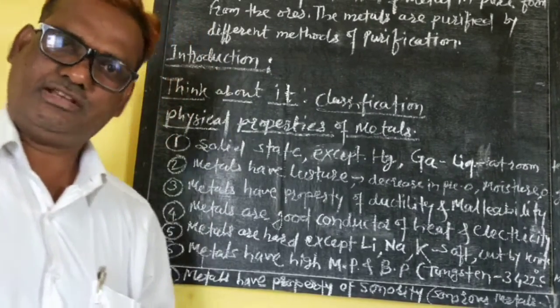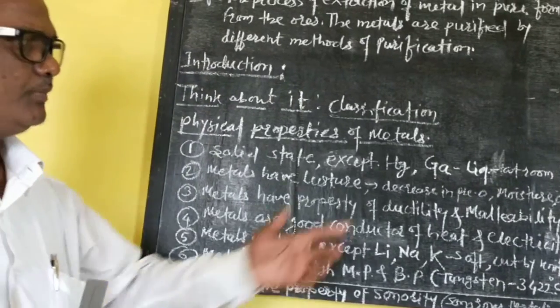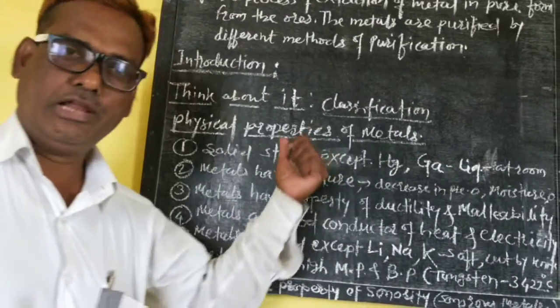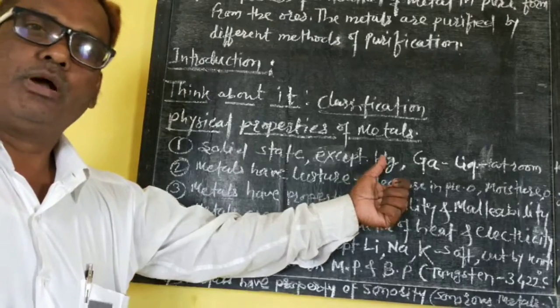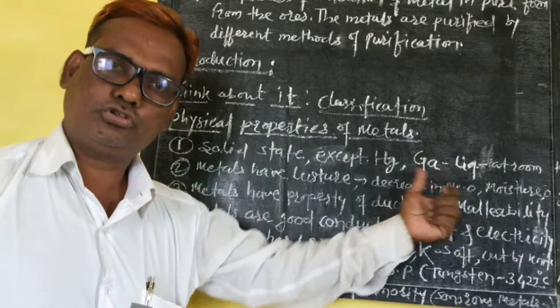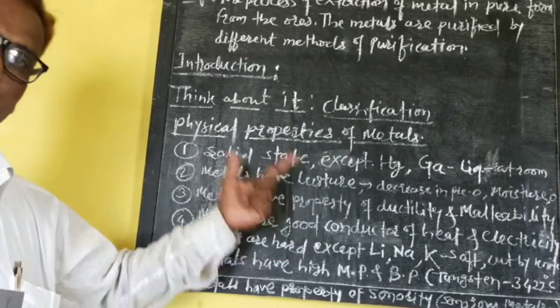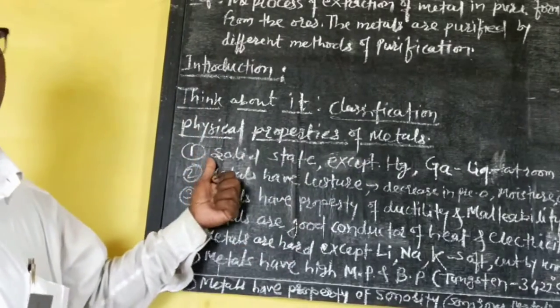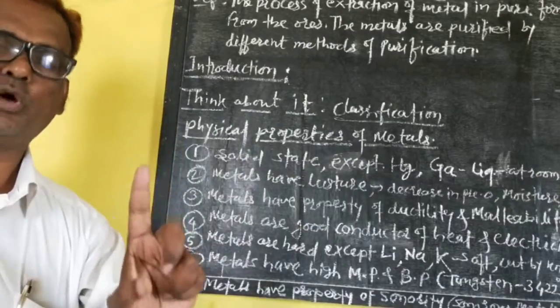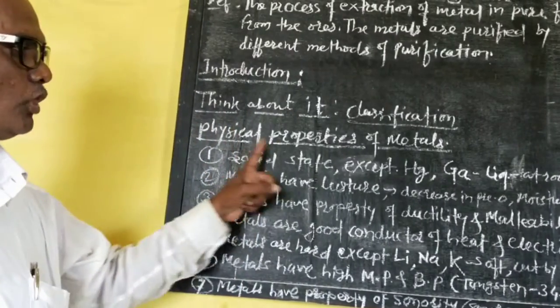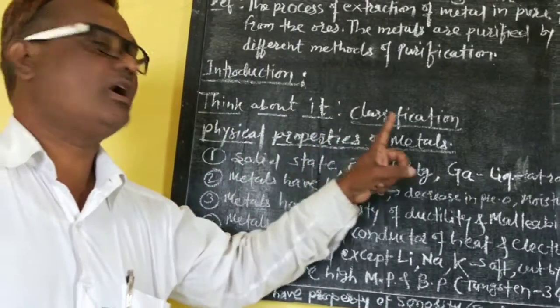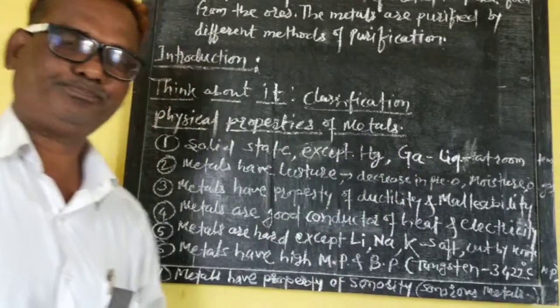In our house, the temperature is normal. These two elements are in liquid state, and all other metals are in solid state. So our first property is that metals are in solid state except mercury and gallium.